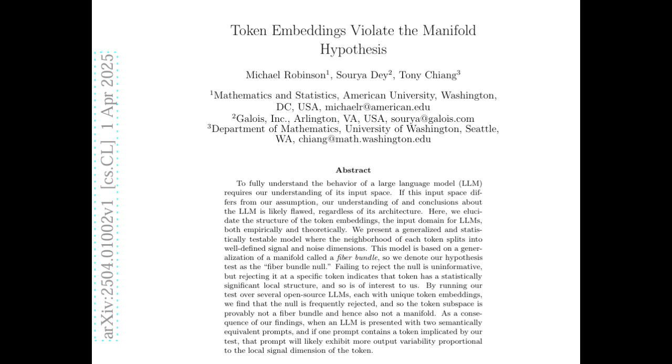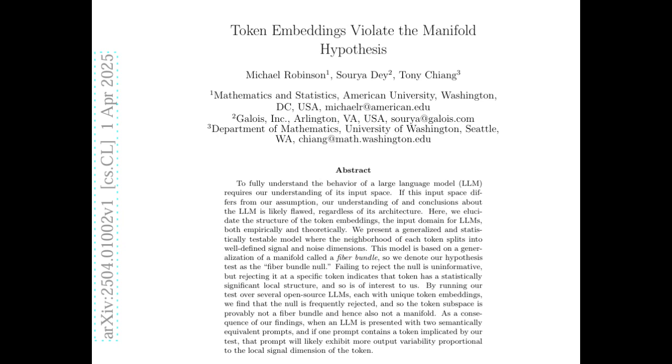So a fiber bundle allows for this kind of separation, whereas a simple manifold doesn't. So it's like saying that around each word, there's a main direction for its meaning, but then there's a little bit of wiggle room for all the different ways you can actually use that word. Exactly, yeah. So how did they test if these LLMs actually fit this fiber bundle structure?